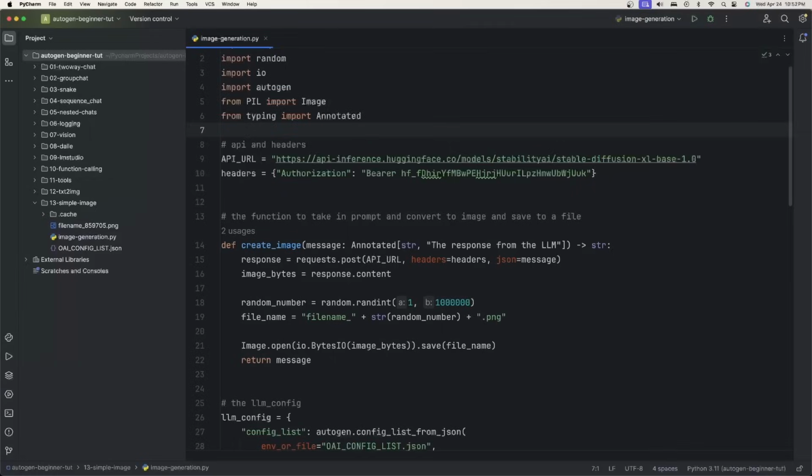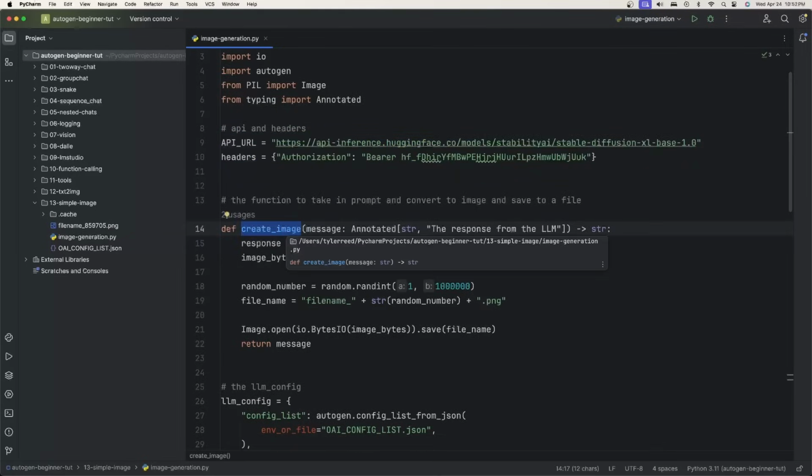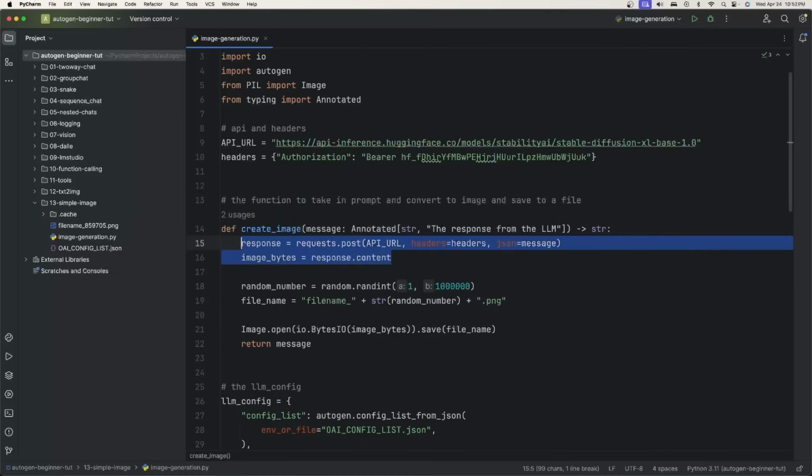Okay, great job if you got, or even if you just got something working, great job even for trying. If you weren't able to, here I'm going to go through what I did. So I have my API URL and the headers. This was kind of the main thing. So I created a tool called create image, had the response and the image bytes. This is kind of exactly what we did before.